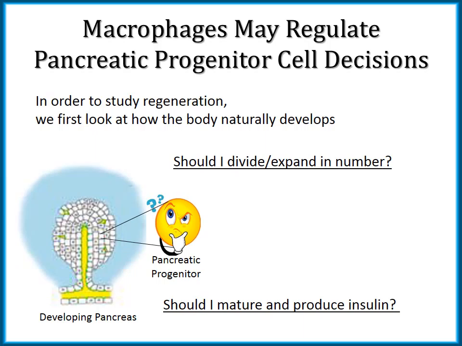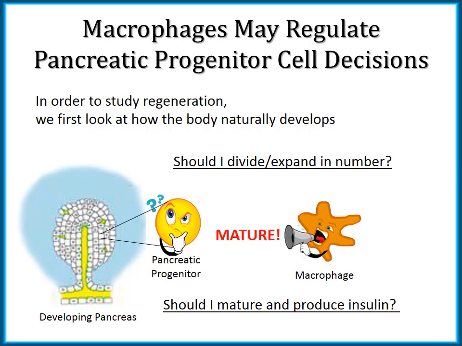We have discovered that there are cells surrounding the pancreatic progenitors that instruct the developing cells on which choices to make. These cells are called macrophages and are a type of white blood cell. Specifically, we discovered that macrophages that resemble those in the embryo instruct pancreatic progenitors to mature.